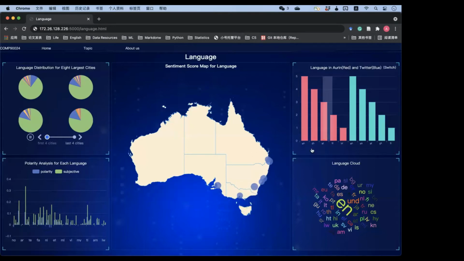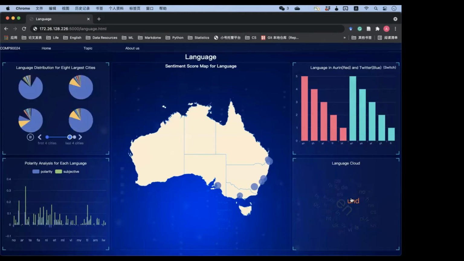On the upper right corner of the page, the bar chart reveals the top 5 of the total number of people who speak a language in each city from the tweets, and compares it with the orange data. On the bottom right corner of the page, a word cloud map is created according to the tweets we get to show the number of people who speak different languages. That's all for this page.